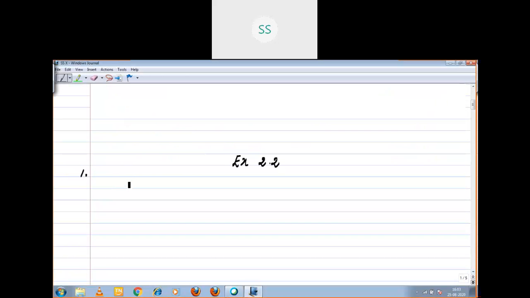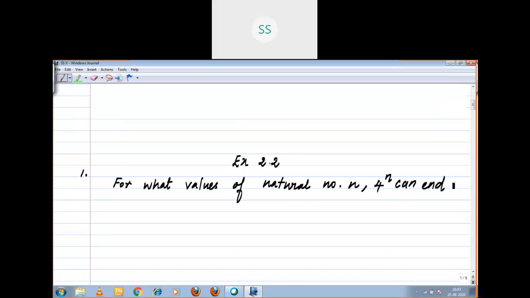For what values of natural number n can 4 power n end with the digit 6?